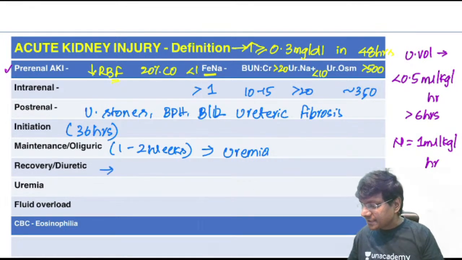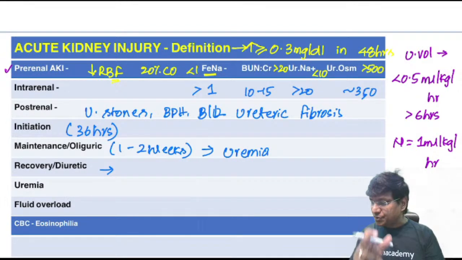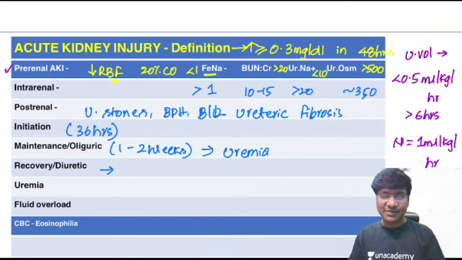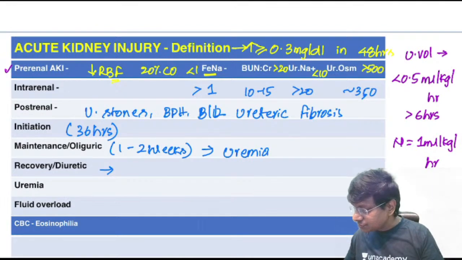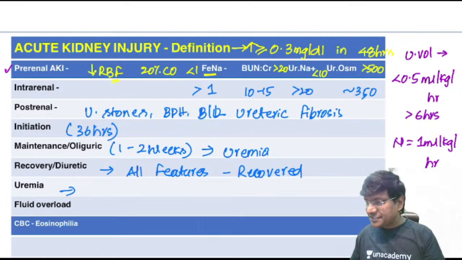Then coming to the recovery or diuretic phase. In the recovery or diuretic phase, all the uremic complications that you had in the maintenance or oliguric phase will get corrected. All the uremic complications will be recovered.